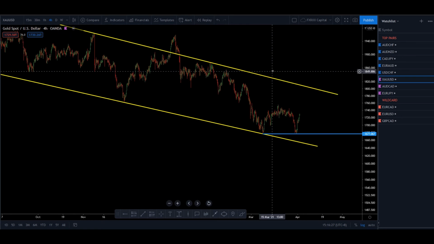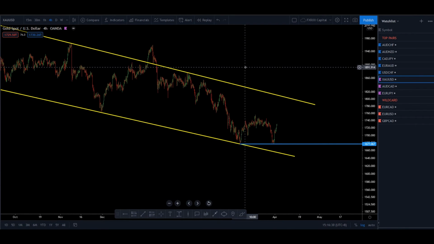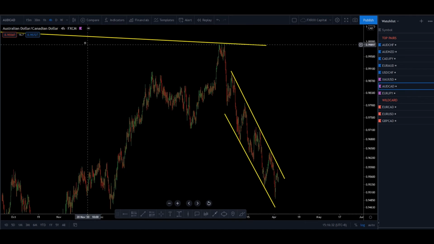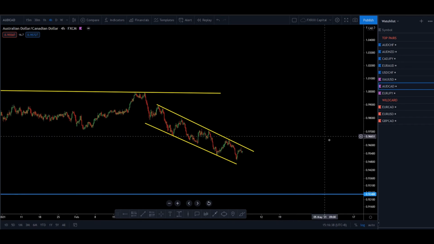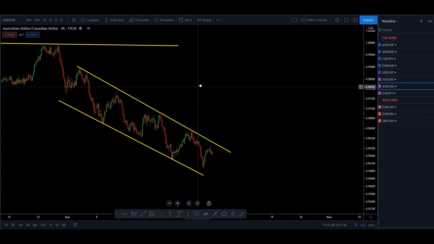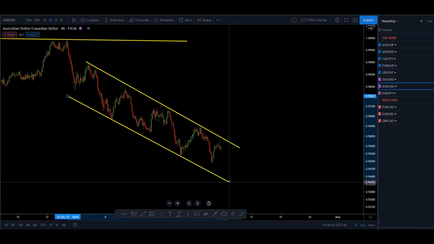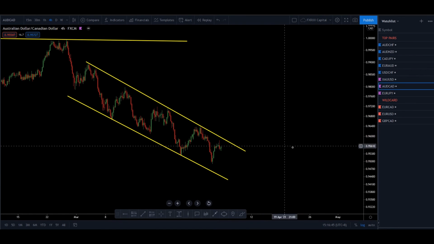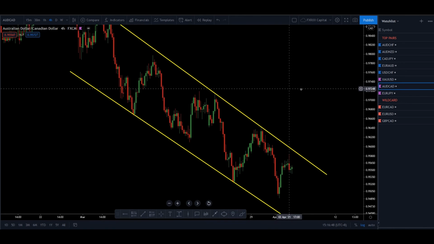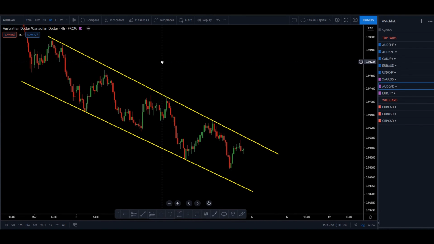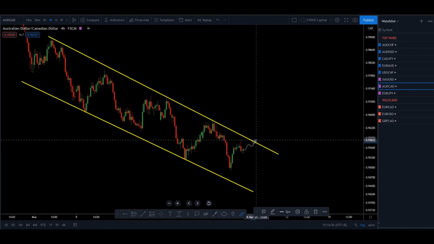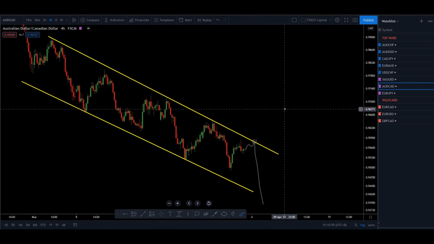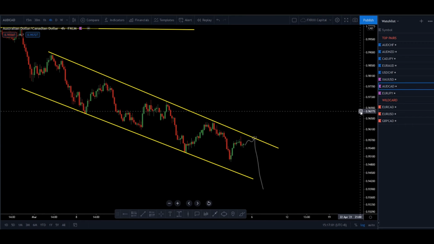Okay, that's all for gold. Gold is quite a clean structure for the past few months. So next we move to AUD Canadian dollar. This is the 4 hour time frame. We can see this is one clean structure of descending channel, price approaching this area. For this valid position, I will take the opportunity to sell the setup from this area. If price approaches this multi-touch area again, I'm happy to sell the setup, move through downside and capitalize on the price movement and bank the profit from here.